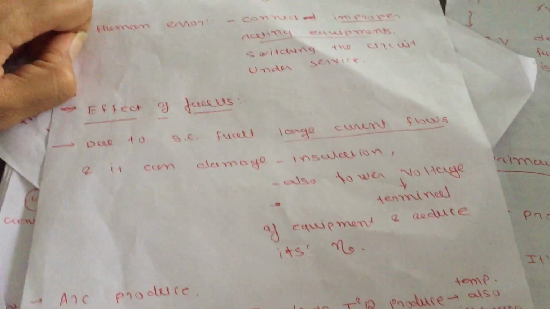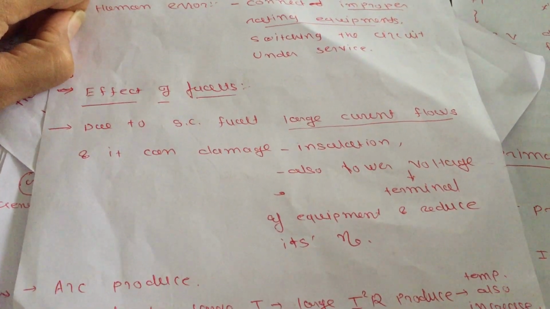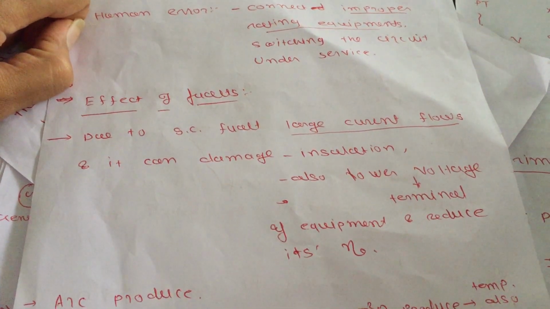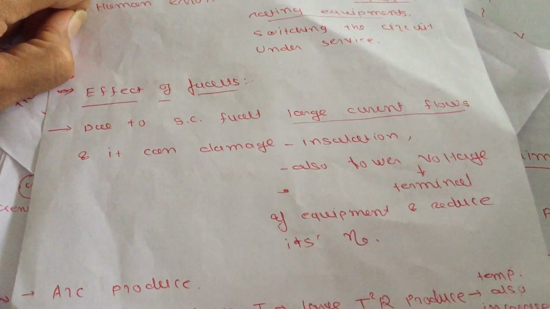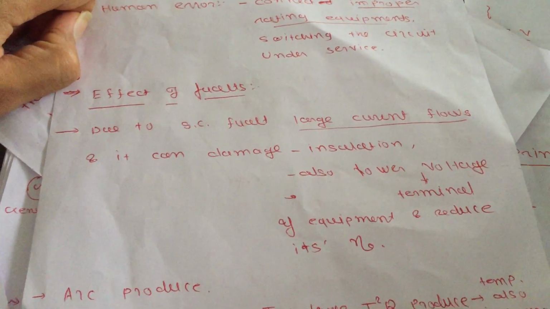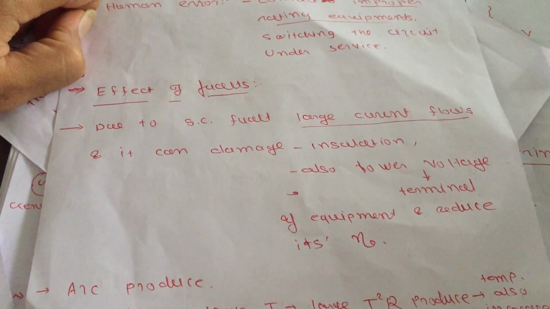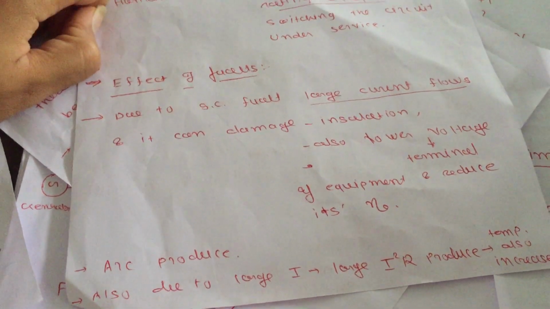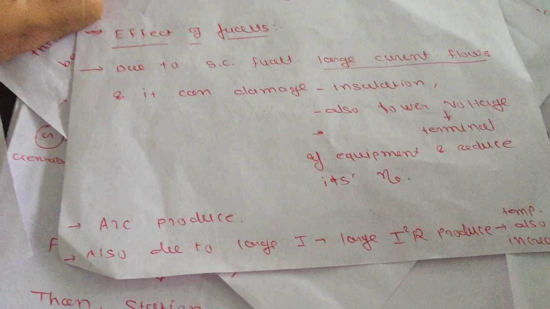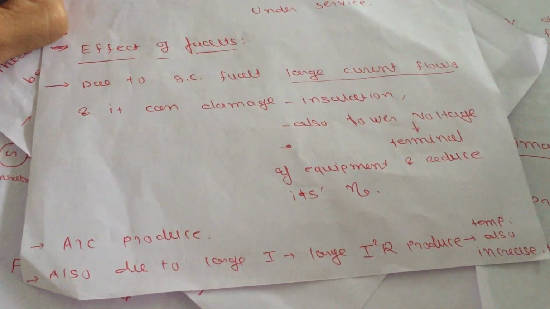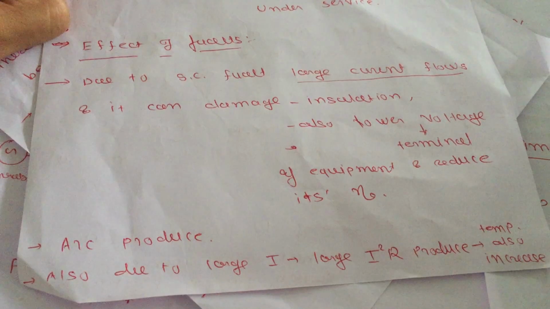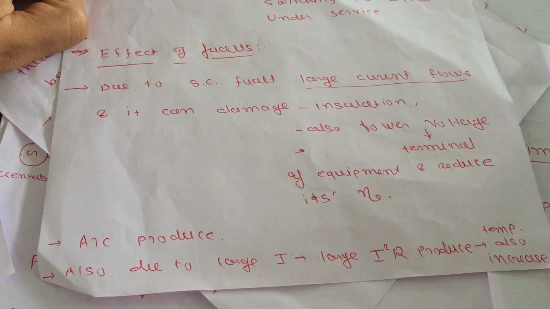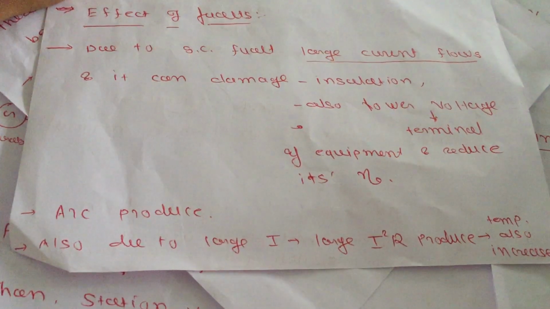Second, the terminal voltage of operating equipment will also become lower. Due to the high amount of current, the terminal voltage will reduce, and due to that reduced terminal voltage, the efficiency of your system will also reduce. Then an arc is also produced due to the high current, and due to that arc, a large amount of I squared R losses will be produced, and due to that, the temperature will increase. Due to that temperature, the insulation and many other things can be harmed by the fault.